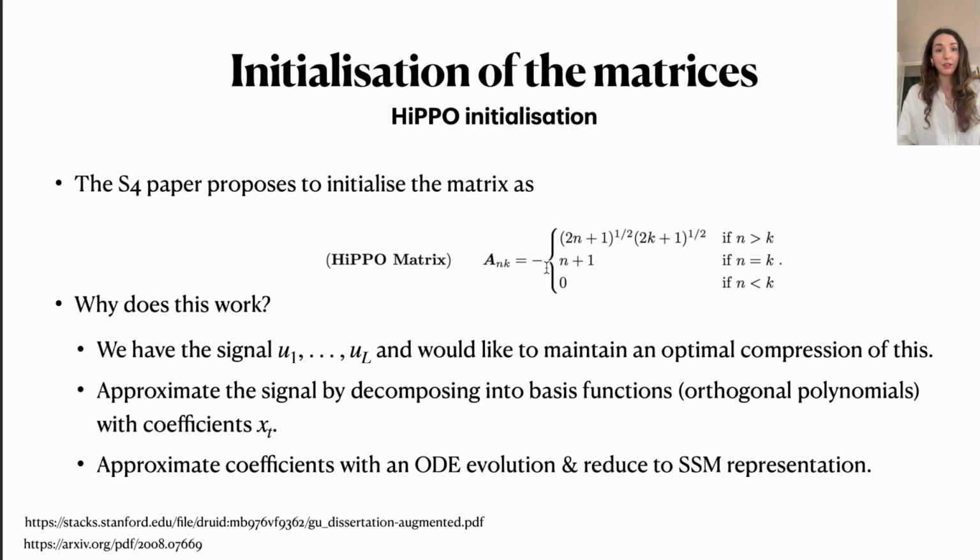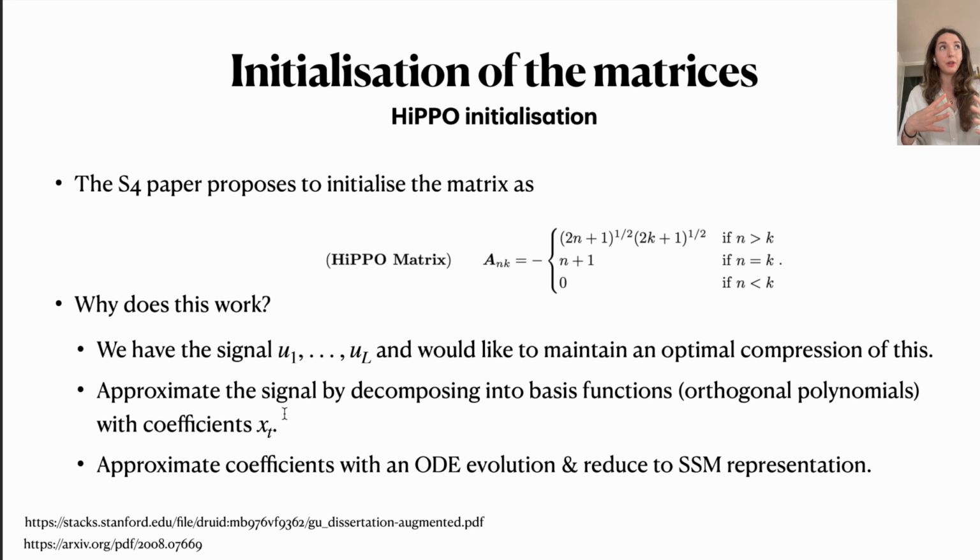The paper motivates it from an optimal compression perspective. It says, suppose that we have this signal, our input U, consisting of these capital L elements. What we would like is to compress it into this hidden state such that this hidden state contains all the information needed to reconstruct the signal as well as possible.